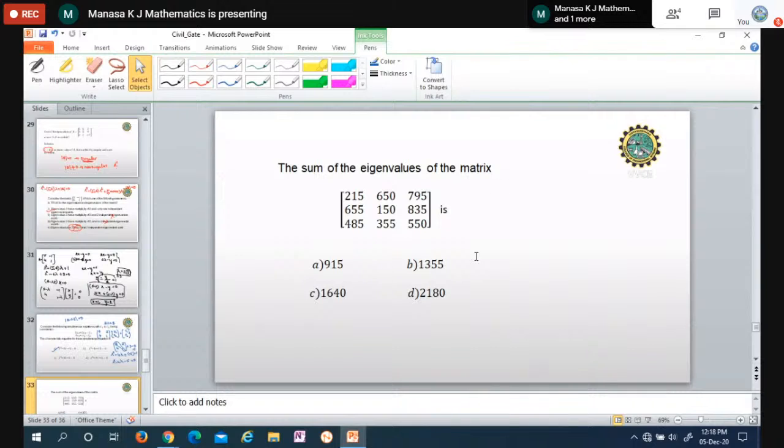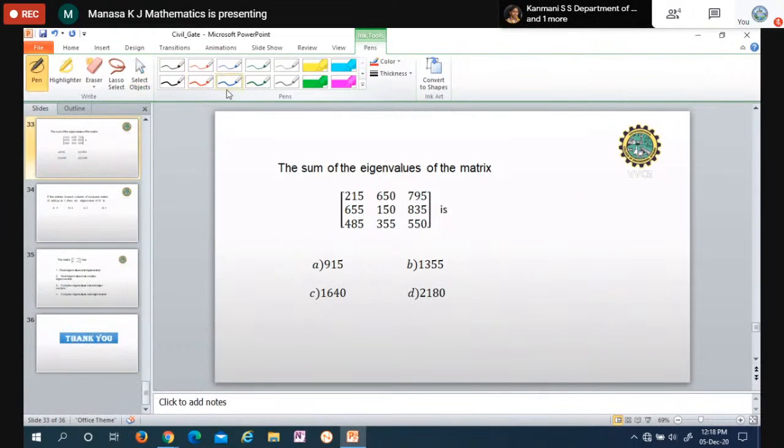Okay. So we know that now sum of the eigenvalues is equals to trace. Trace is nothing but the diagonal elements. This one, this is called trace. Okay. So if you take this as the matrix A, trace of A is equals to sum of the eigenvalues, you just add them. So it is 2 plus 1 plus 5, plus 5 plus 0... the sum is 915. So first one is the answer.